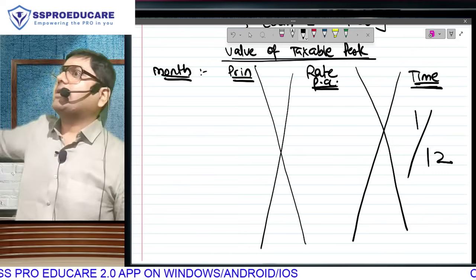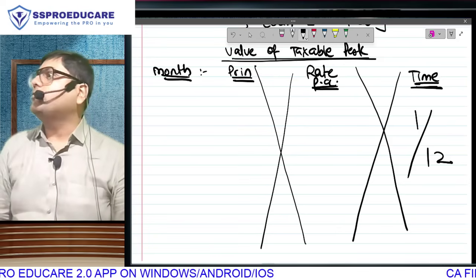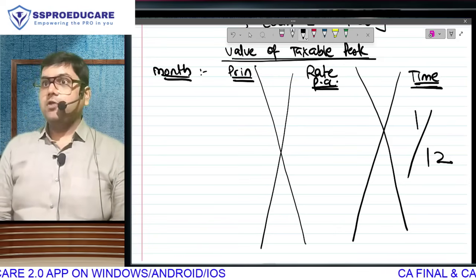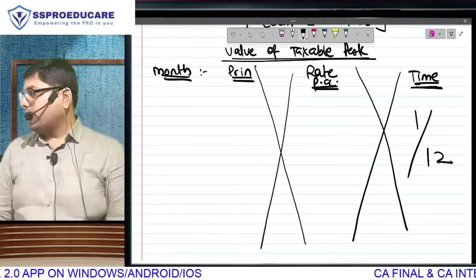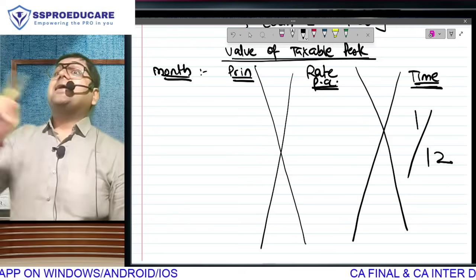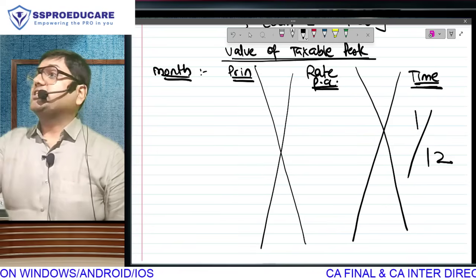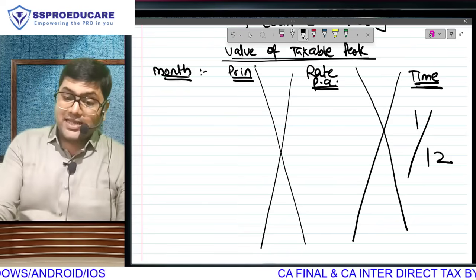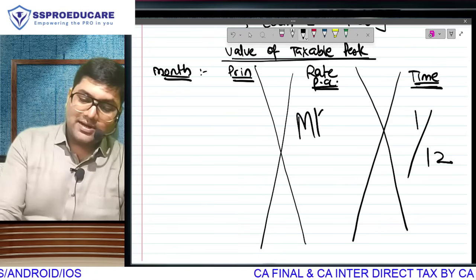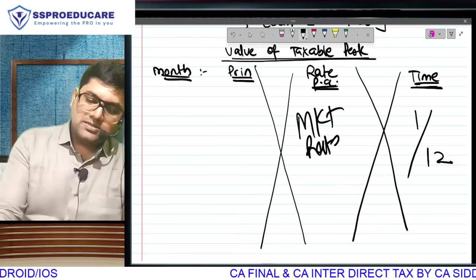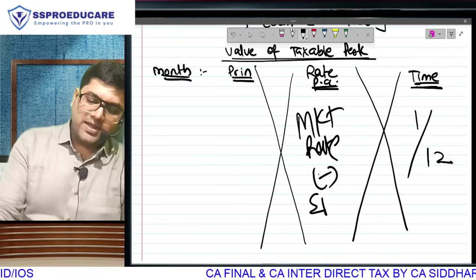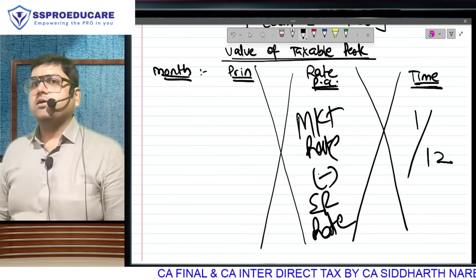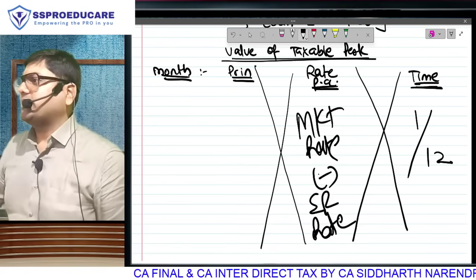So what is that market rate of interest? For example, I can tell you the bank is charging 12%. Boss is charging nothing, so I am saving the full 12%. Bank is charging 12, boss is charging 2, I am saving 10. So the perquisite is market rate minus employer rate. Market rate is 12, employer is not charging anything, so full 12%.